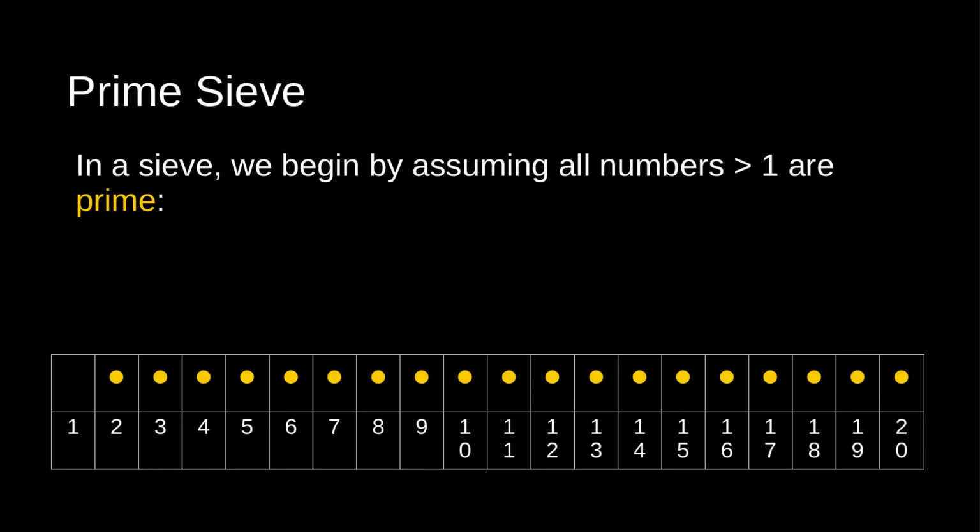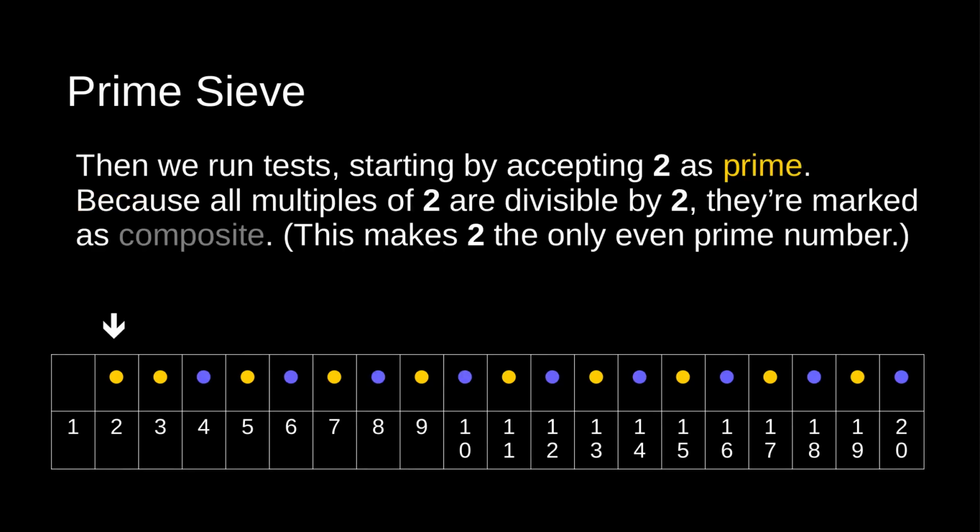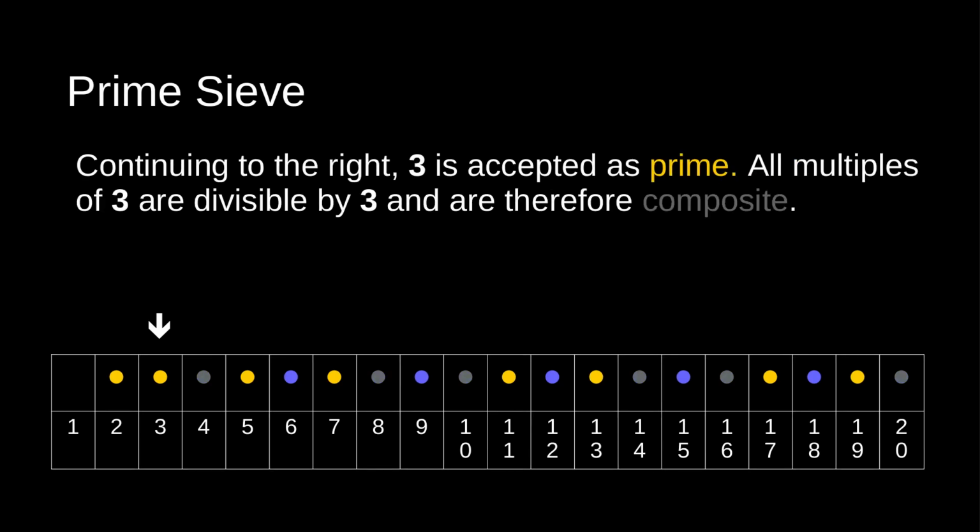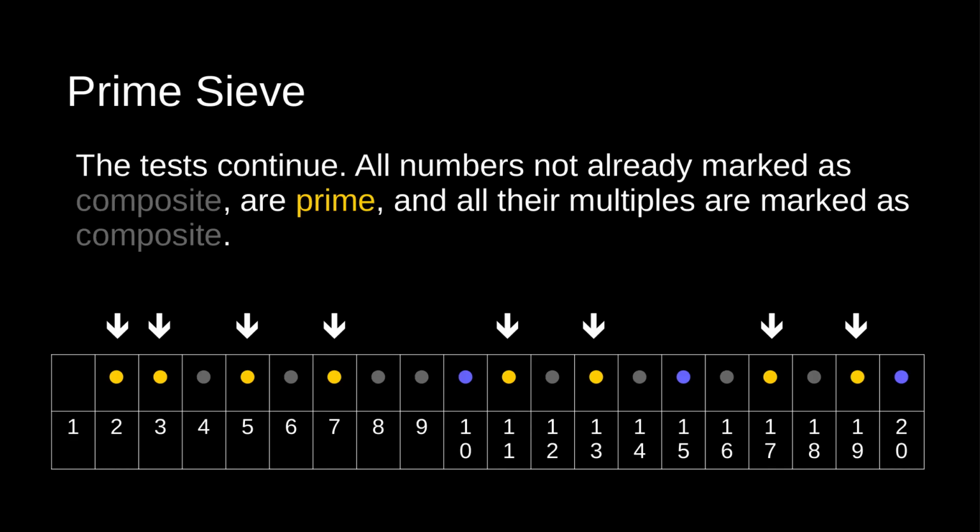In a sieve, we begin by assuming all numbers greater than 1 are prime. Then we run tests, starting by accepting 2 as prime. Because all multiples of 2 are divisible by 2, they're marked as composite. This makes 2 the only even prime. Continuing to the right, 3 is accepted as prime. All multiples of 3 are divisible by 3 and are therefore composite. The tests continue. All numbers not already marked as composite are prime, and all their multiples are marked as composite.